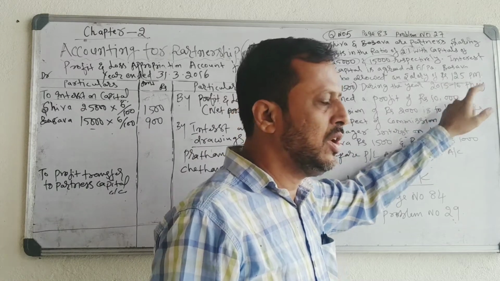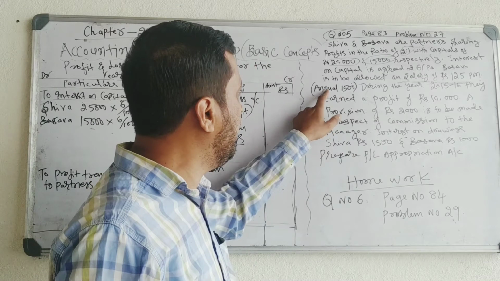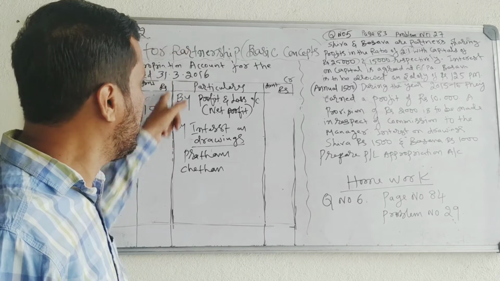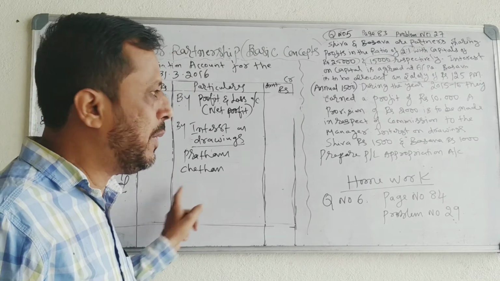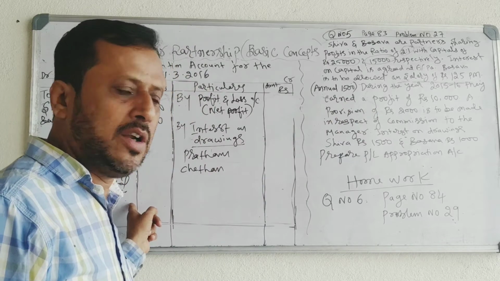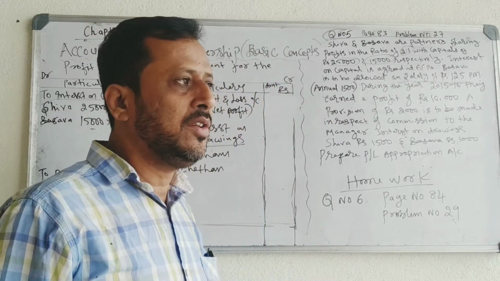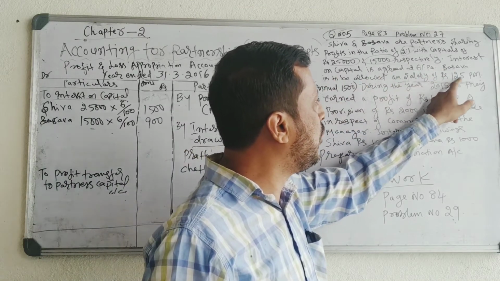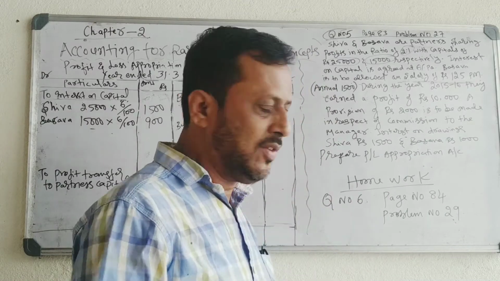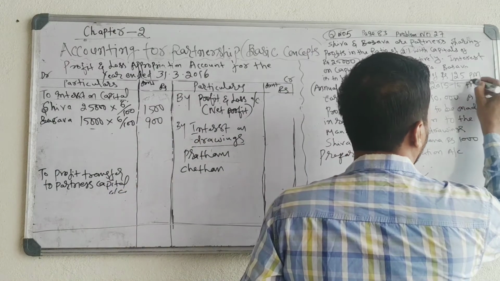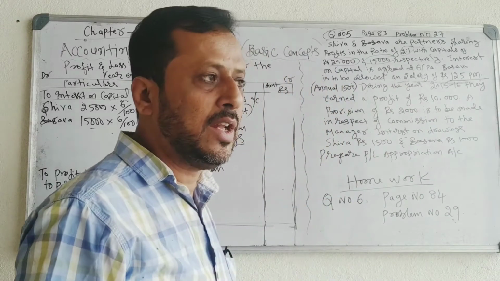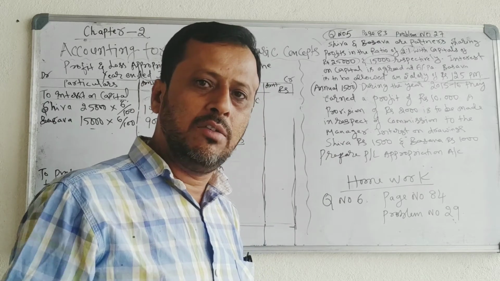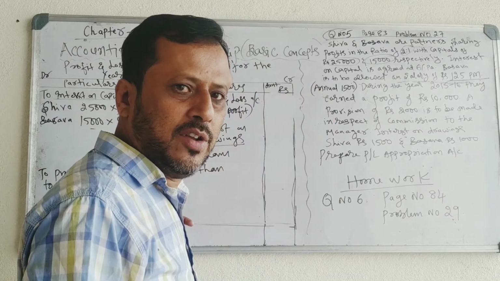Suppose in the examination the problem gives annual salary, you can take it directly here, because the accounts will be prepared annually. One year accounts will be prepared. If the salary is given annually, you can take it directly. If the monthly salary is given, then you have to multiply. Here, Baswa is to be allowed a salary of rupees 125 per month. One month salary is 125. When per month salary is given, you have to multiply by 12. When annual salary is given, you can take it directly. This is the difference.